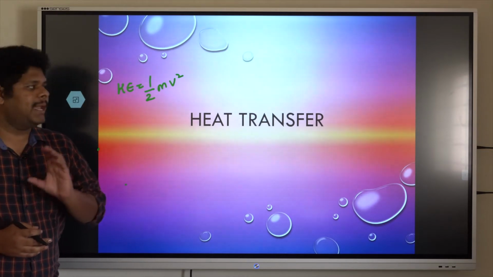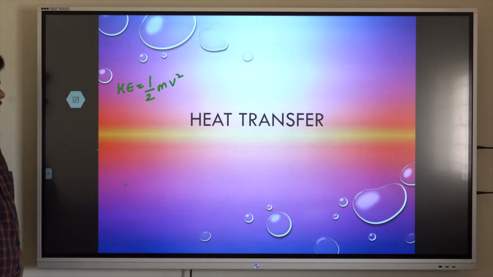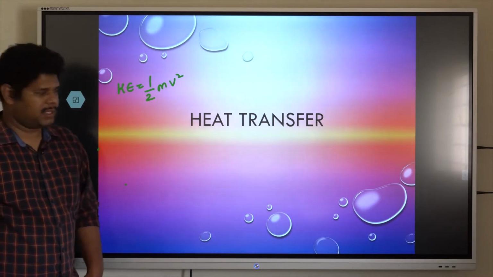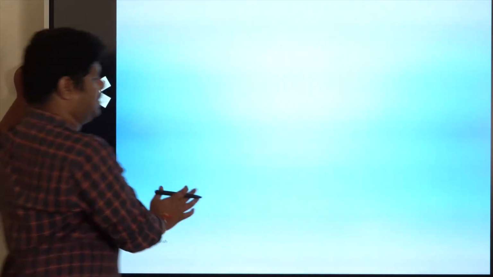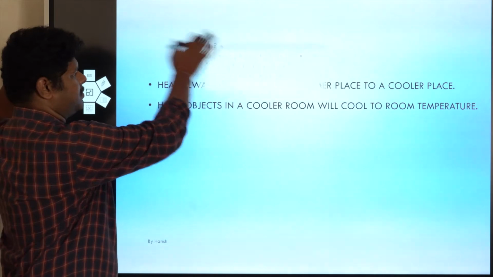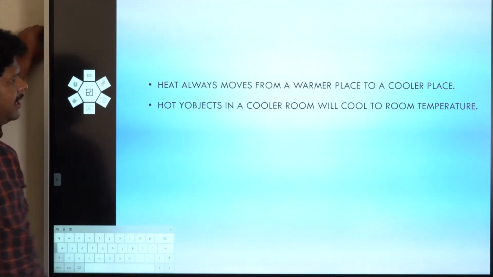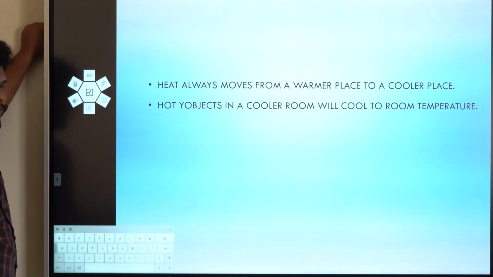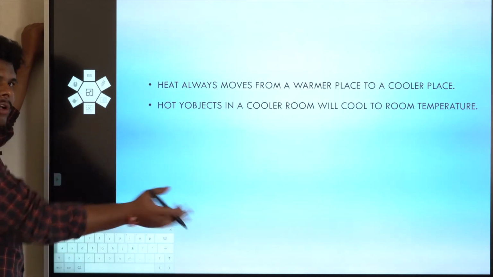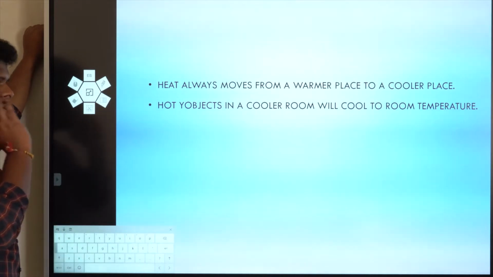So this is some basic information regarding heat. Now let us actually enter into heat transfer. Listen here. Heat always moves from a warmer body to a cooler place. As we discussed, heat always flows from a body of high temperature to a body of low temperature. And see the next one: hot objects in a cooler room will cool to room temperature.